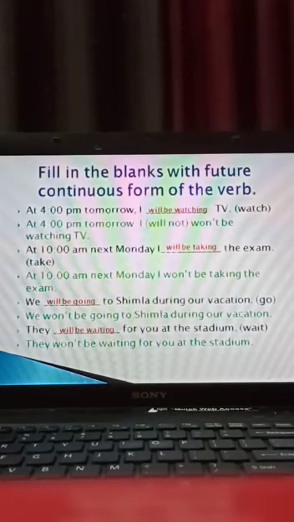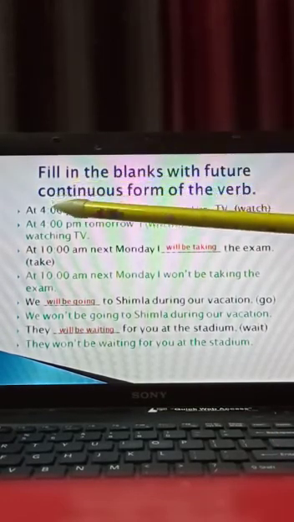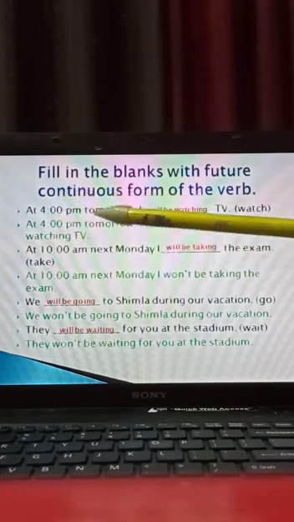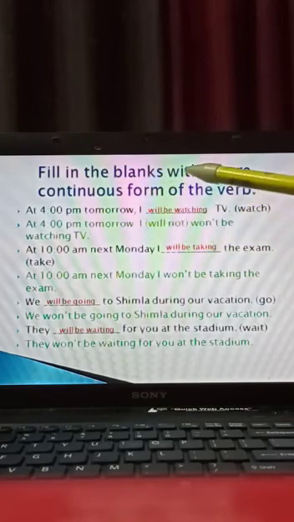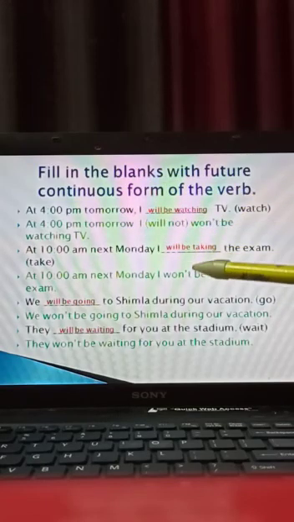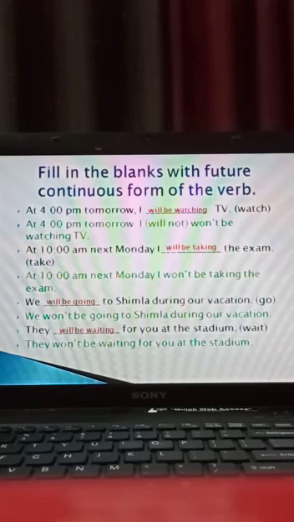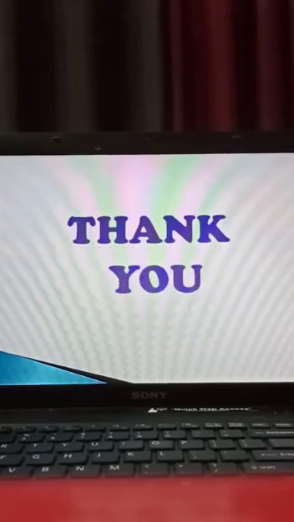Children, see once more again. Whenever the time is given, you are supposed to write future continuous tense. Okay, and what is the contraction form of will not? You are supposed to write won't be. Won't be. Okay, I hope you must have understood thoroughly. Revise it, practice it, and do the exercise given in grammar book. Okay, thank you. Bye.